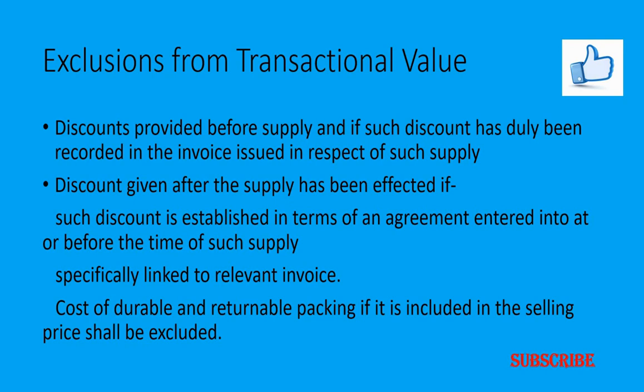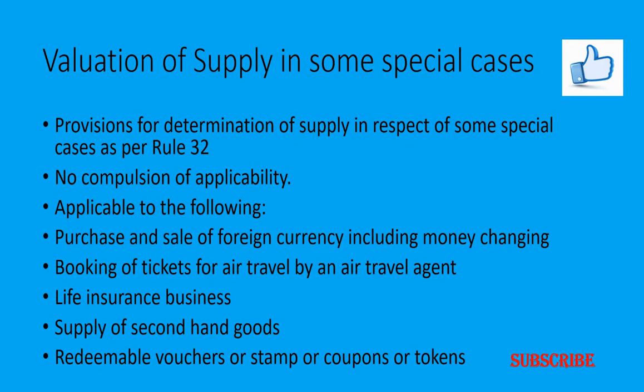Then cost of durable and returnable packing, if it is included in the selling price, shall be excluded as it is sent back to the supplier. Say for example, you may be knowing edible oil is sold in the tins, and such tins can be returned. So the cost of such a durable and returnable container can be excluded from the transactional value of the goods here. Now let's look into the valuation of supply in some special cases here.